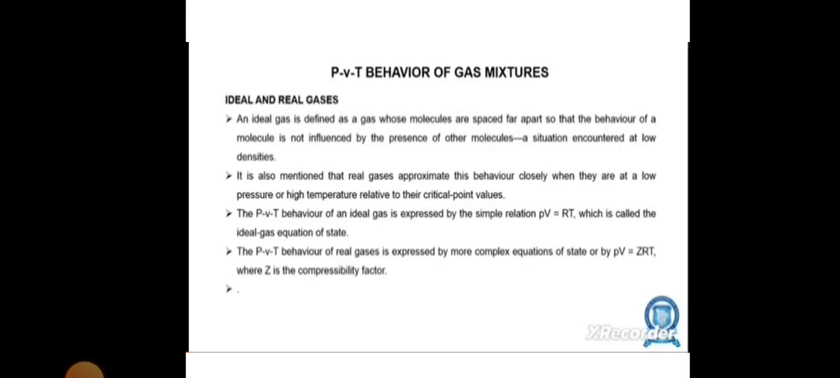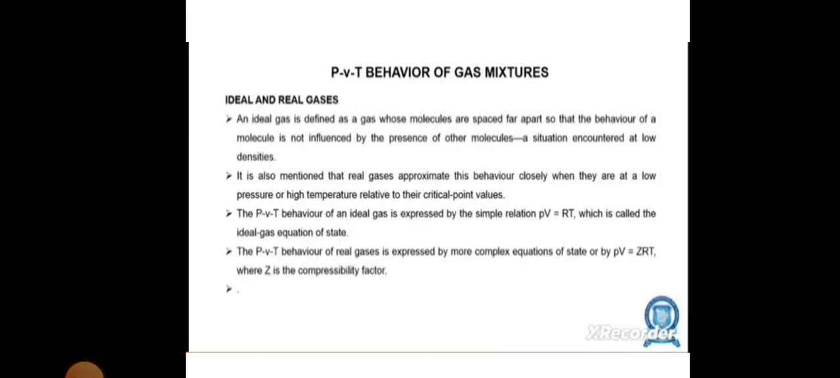PVT behavior of gas mixture is nothing but pressure, volume and temperature behavior for ideal and real gases. An ideal gas is defined as a gas whose molecules are spaced far apart, so that the behavior of a molecule is not influenced by the presence of other molecules, as encountered at low densities. Real gases approximate this behavior closely when they are at a low pressure or high temperature relative to their critical point values.